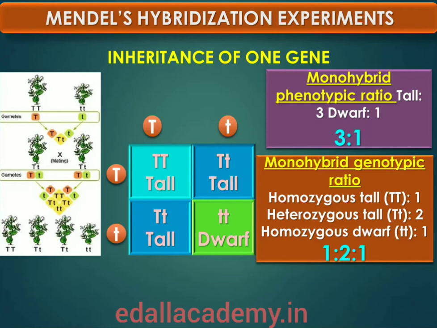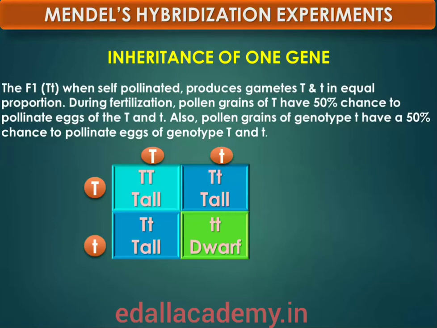In this way, the gametes of tall capital T capital T plants have the allele capital T, and the gametes of the dwarf small t small t plants have the allele small t. During fertilization, the two alleles, capital T from one parent, say through the pollen, and small t from the other parent, through the egg, are united to produce a zygote that has one capital T allele and one small t allele.